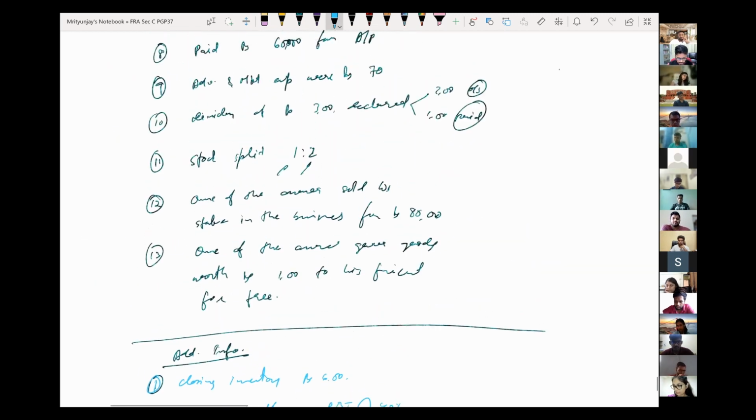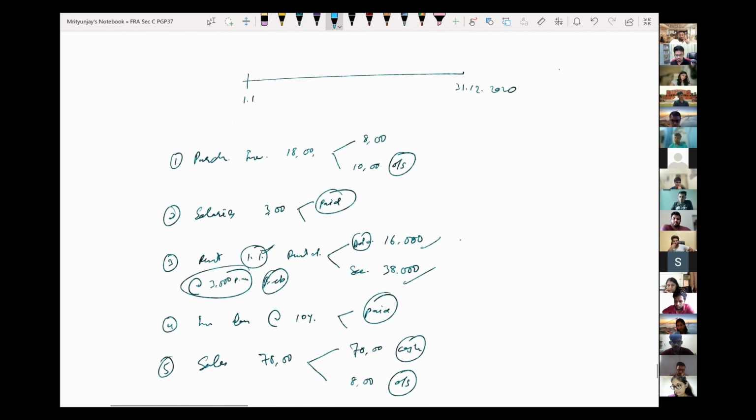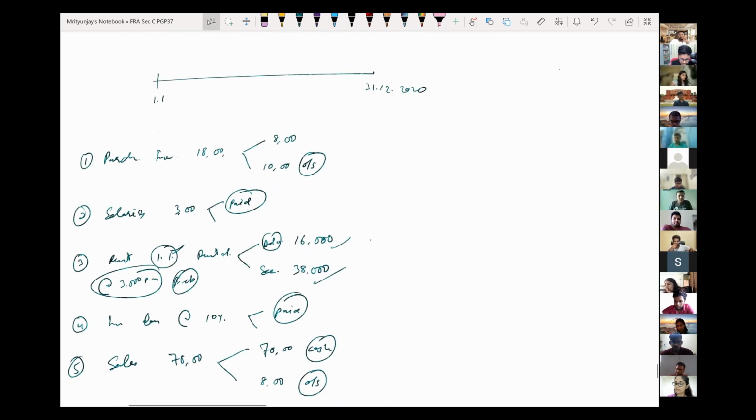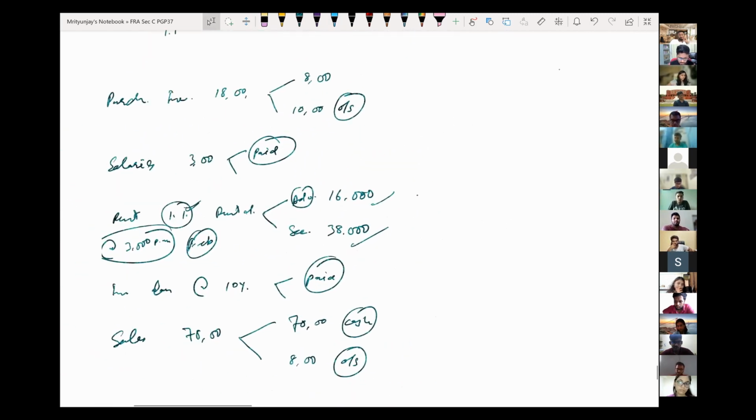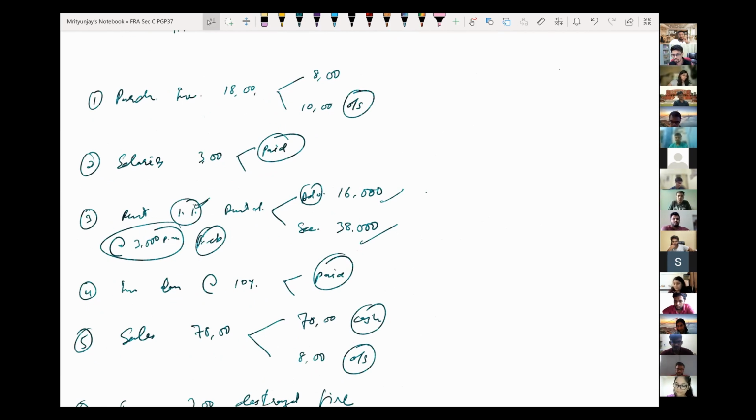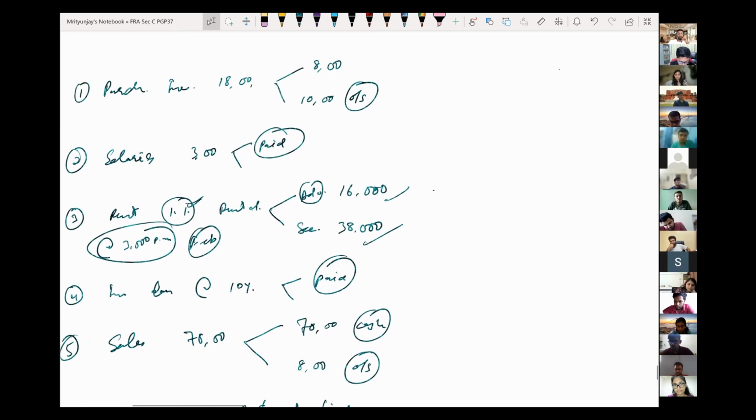Okay, let's get going through all of these one by one. Now I'll go through some of those which we have already done relatively faster. Those which are new, I will go slightly slower, but nonetheless, wherever you feel that I went fast and you couldn't understand some part of it, do feel free to stop me and ask questions. Okay, so we have certain transactions.